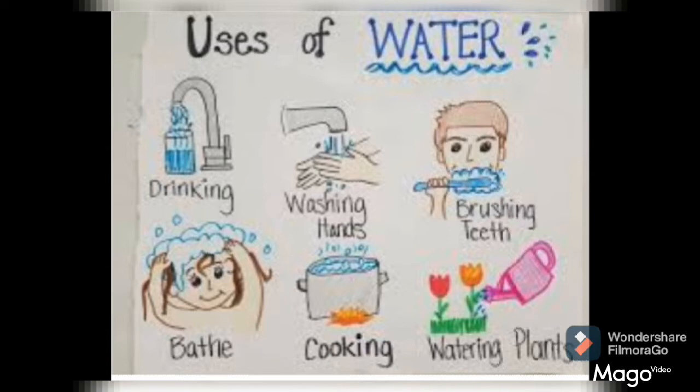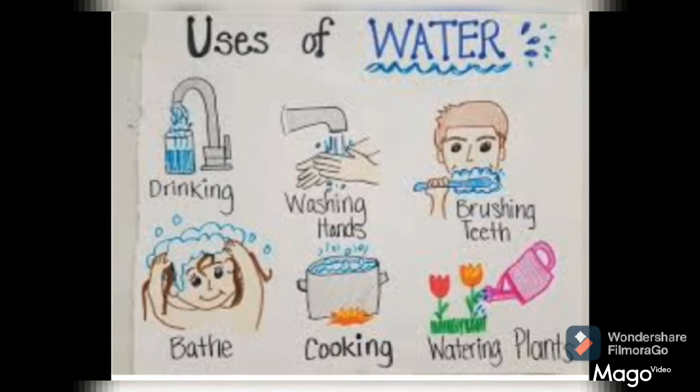Students, how much water do we need per day? The amount of water recommended by the United Nations for drinking, washing, cooking, and maintaining proper hygiene is a minimum of 50 liters per person per day. Each and every person requires almost 50 liters of water per day for all domestic uses.